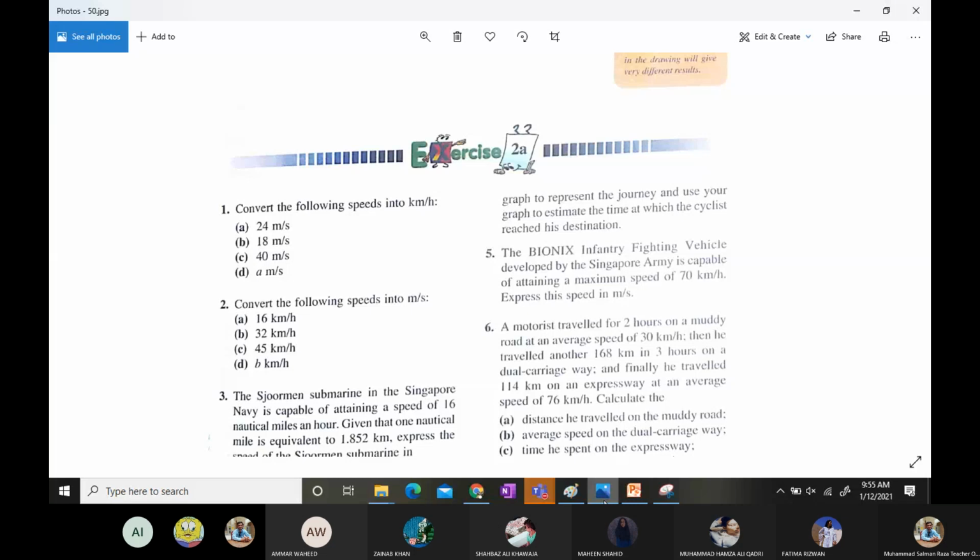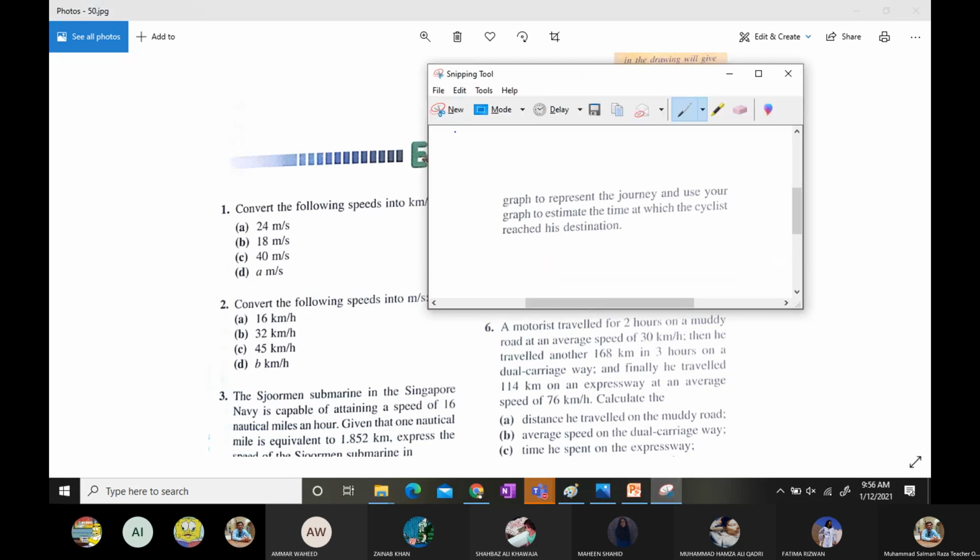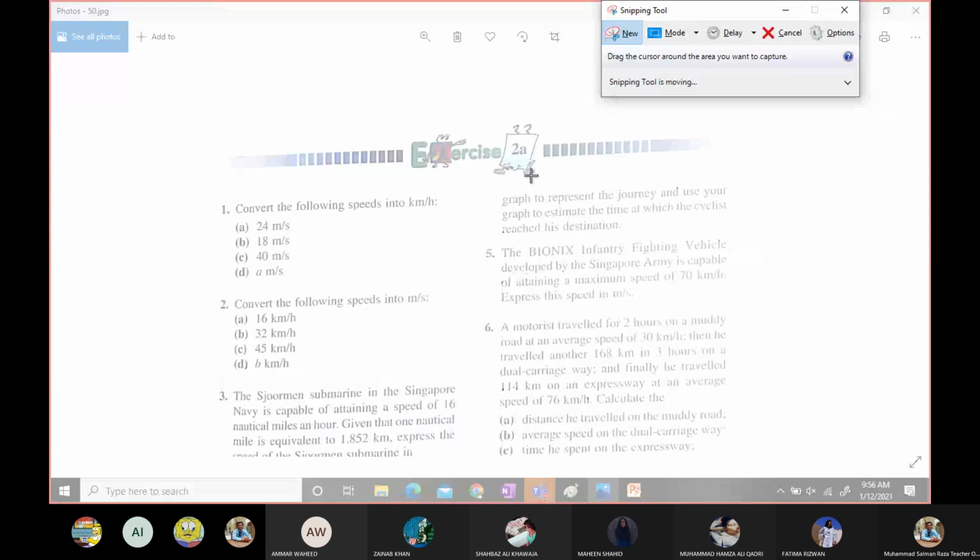A motorist traveled for 2 hours on a muddy road at an average speed of 30 kilometer per hour. Then he traveled another 168 kilometer in 3 hours on a dual carriageway. And finally, he traveled 114 kilometer on an expressway at an average speed of 76 kilometer per hour. Calculate the distance he traveled on the muddy road, average speed on the dual carriageway, and time he spent on the expressway. A very huge question. And these type of questions come in the examinations as well.